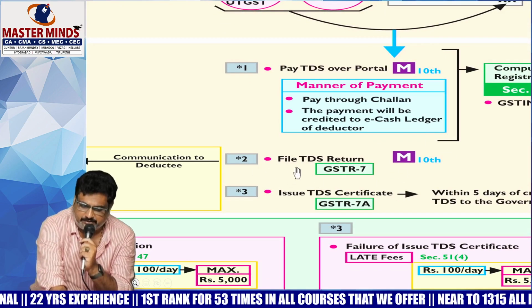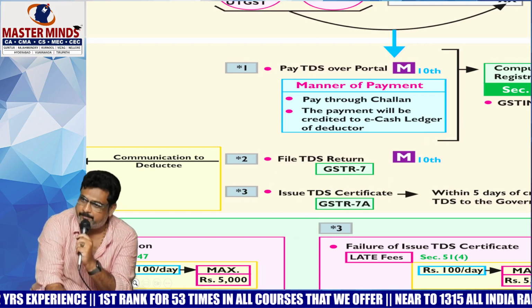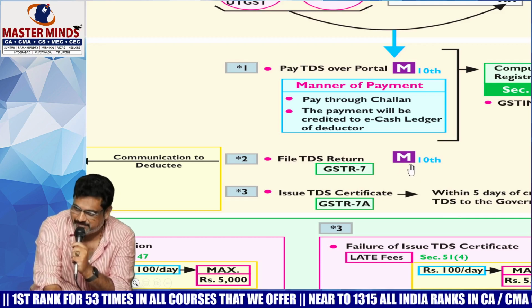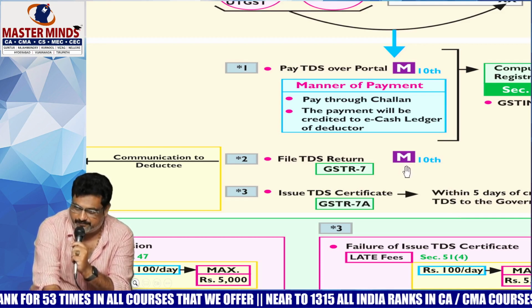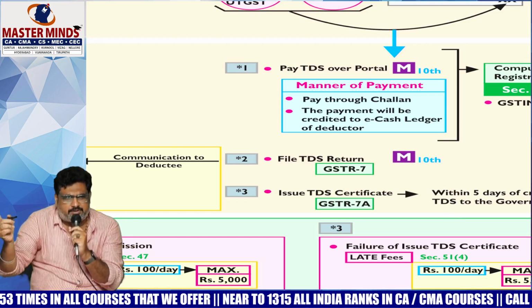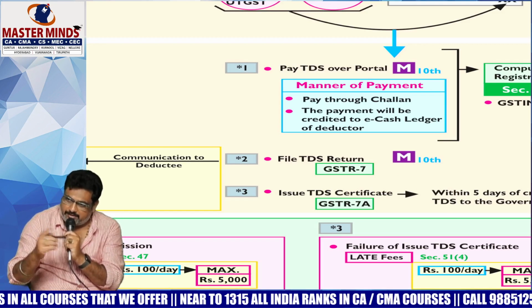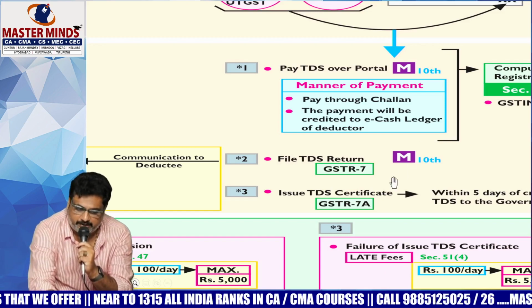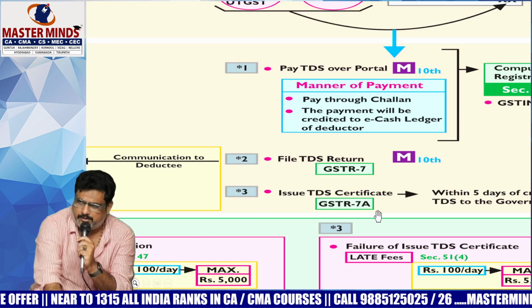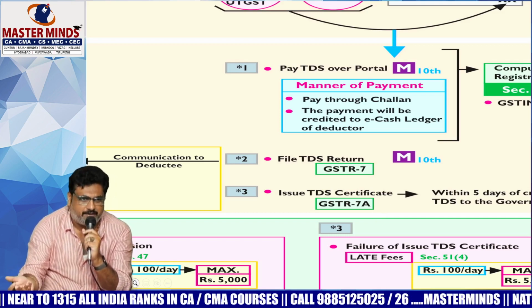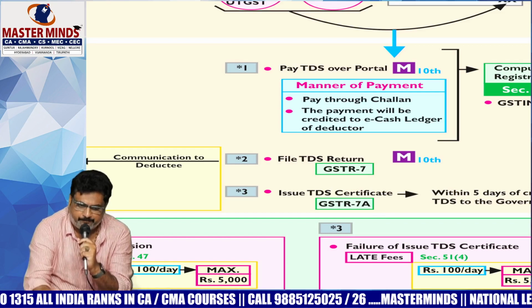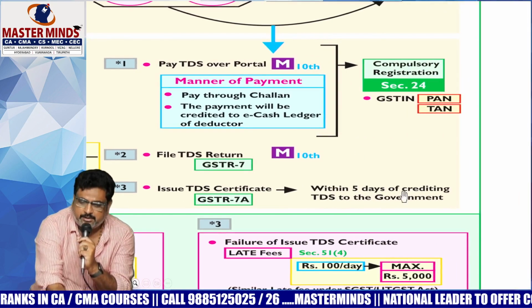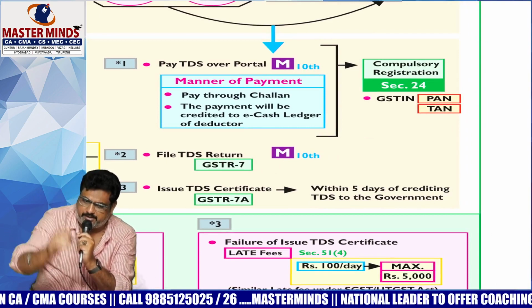The second step is that this fellow will file the TDS return. What is the form number? GSTR 7. And the due date also remains the same. Payment as well as return both have the same date: for depositing the TDS, the next month's 10th, and for filing the return GSTR 7 also, the next month's 10th. Once the TDS return is filed, the TDS certificate must be issued. Generally, whenever TDS is deducted, a certificate will be given. TDS certificate GSTR 7A will be issued to the concerned deductee, that means the supplier, within 5 days.